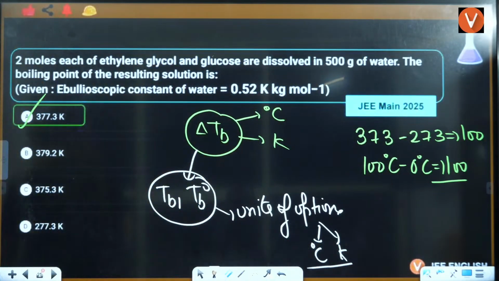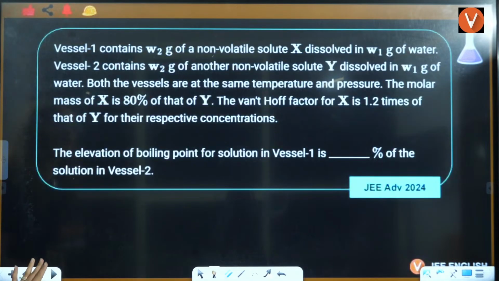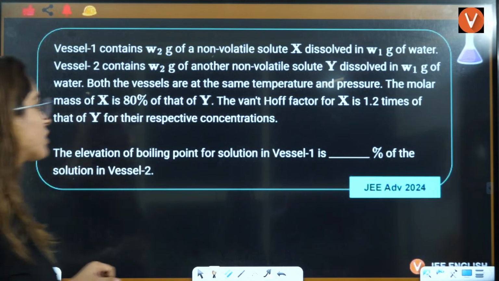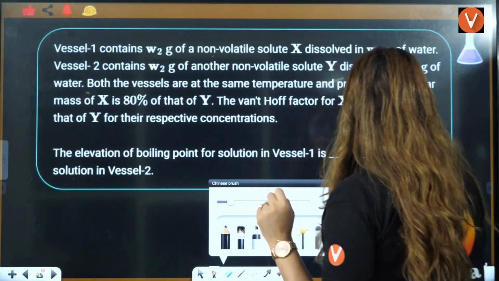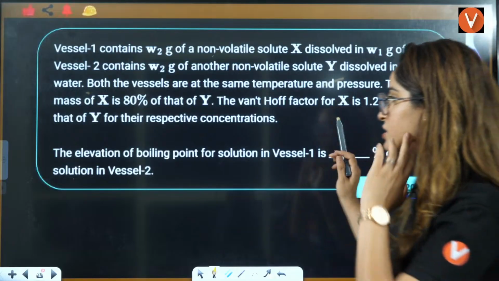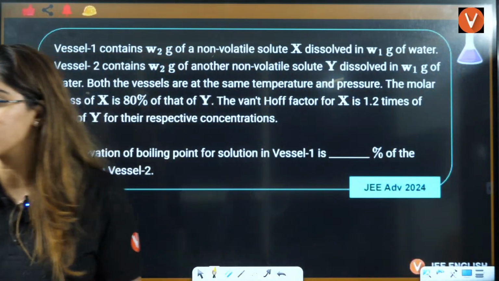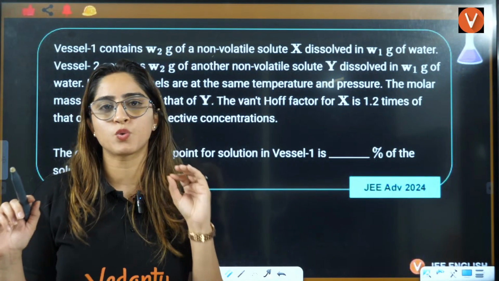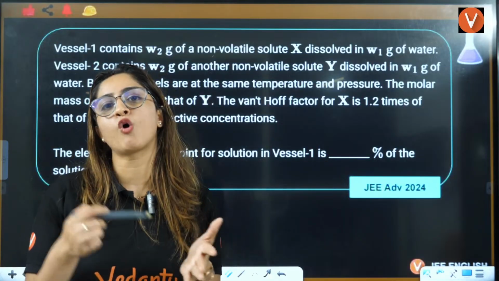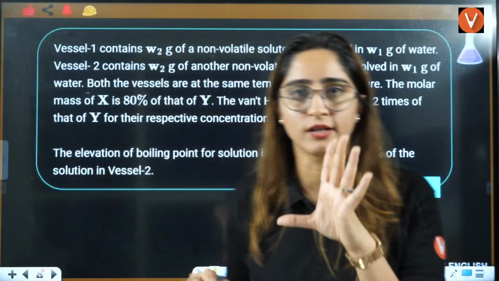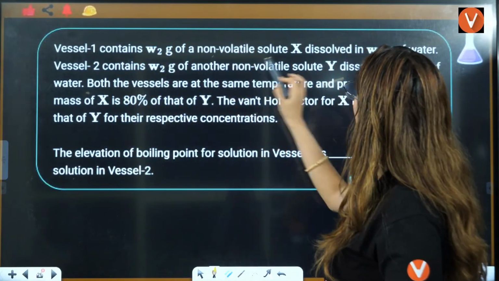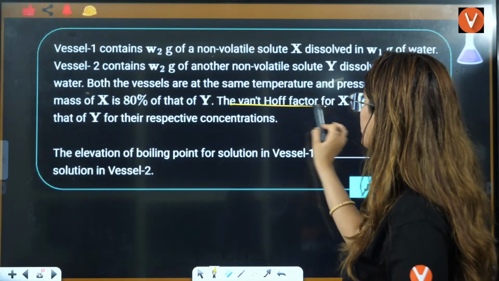Right, everybody? Okay. Now, let us do the next question, that is your JEE Advanced. This is based on the van't Hoff factor, but I can just make you go through it, because in JEE Advanced, if they ask a question from colligative properties, it will definitely include the van't Hoff factor.